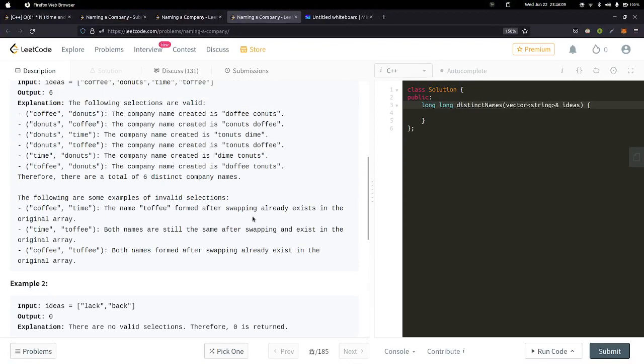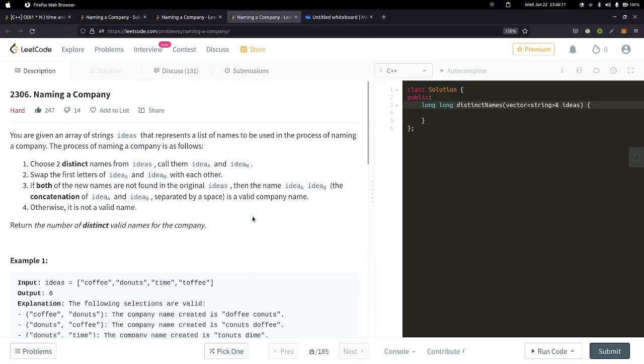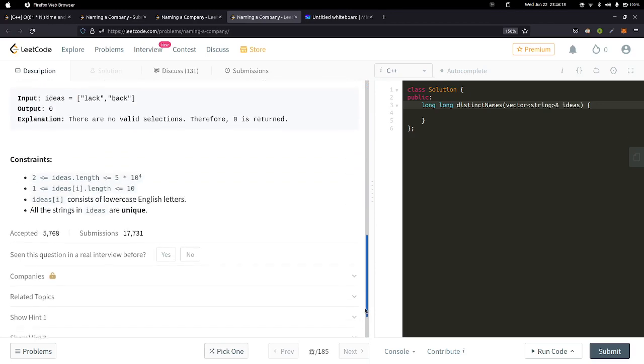Anything better than order of n squared should work. So let's see how to do that. First, let's see how we would do the brute force, order of n squared.